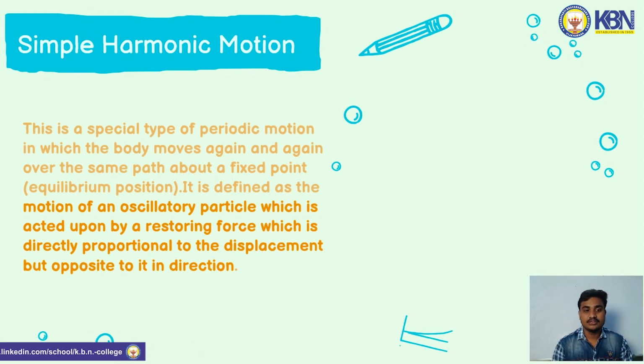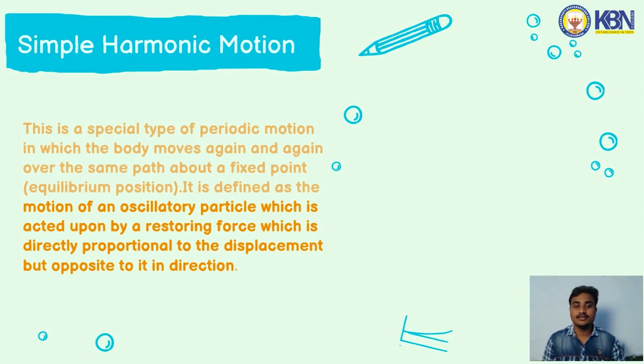Simple harmonic motion is defined as the motion of an oscillatory particle which is acted upon by a restoring force which is directly proportional to the displacement but opposite in its direction.